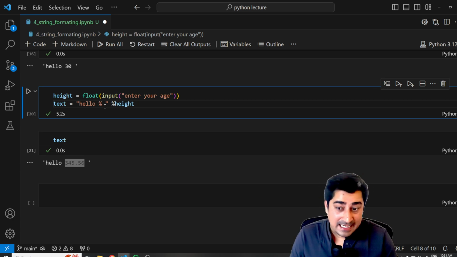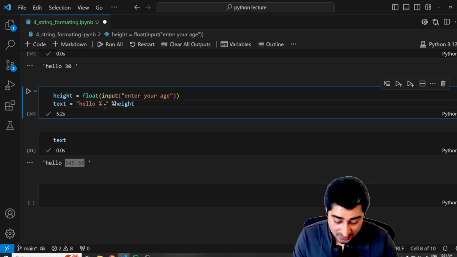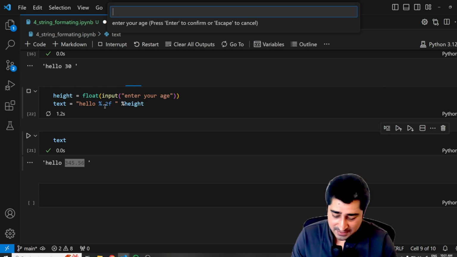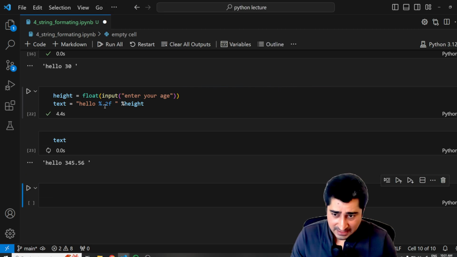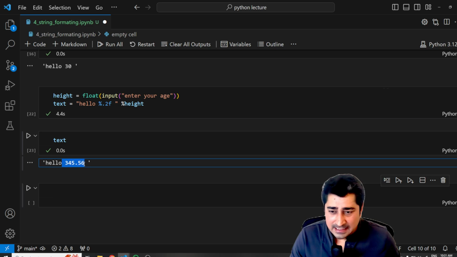Now, if I have to consider a proper floating point, in that case what I can do is write maybe 0.2f. I'll explain the meaning of it. Just wait for some time. 345.56. Execute. So here you can see that 345.56 it is able to take.